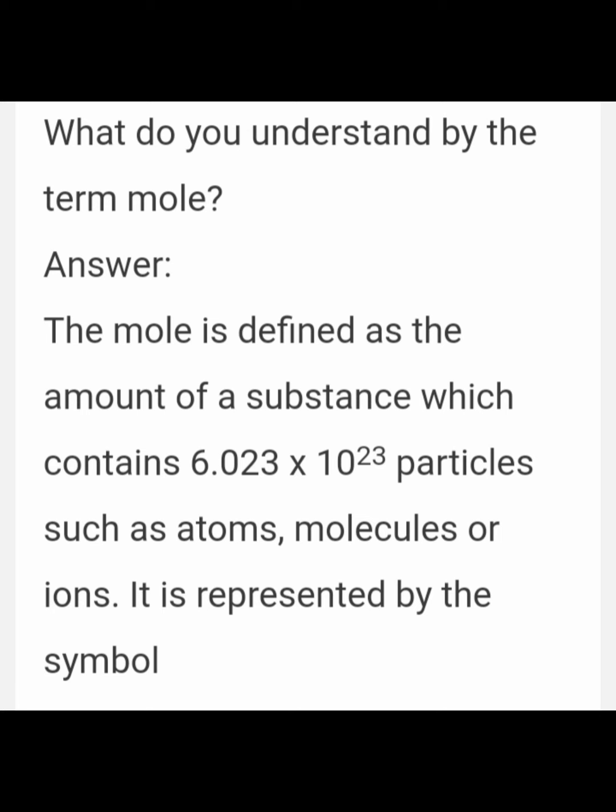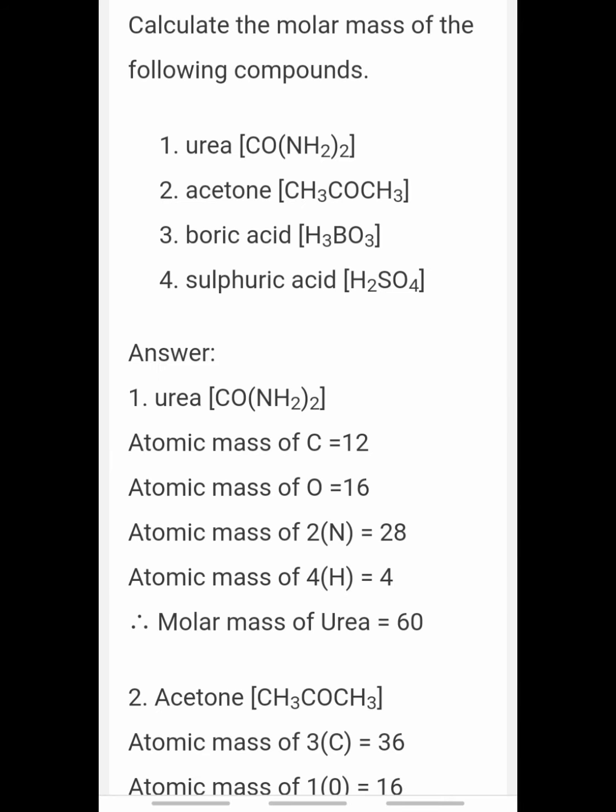Next we are going to calculate the molar mass of the following compounds: urea, acetone, boric acid and sulfuric acid. This is also a book back problem. First you have to know the molecular mass. For knowing the molecular mass or molar mass, before that we have to know the atomic mass of each element.